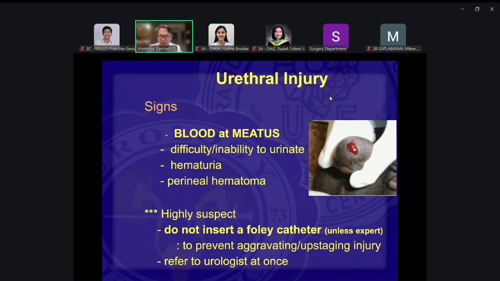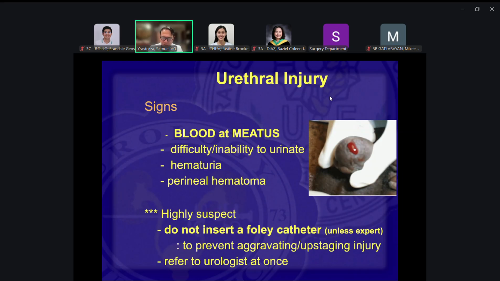Of course, a detailed history would be very important. So when the patient has a straddle injury, then you think about that. So when you highly suspect urethral injury, see this blood in the meatus or the mechanism of the injury, do not insert a Foley catheter.